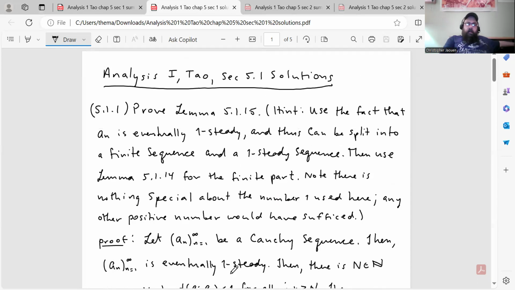So I'll stop the screen share. I'll see you guys in the next video, which will be the summary for section 5.2. The solution set for that exercise set is also short. I think there's only 2 problems for that one too. But next video will be the summary for section 5.2. I'll see you guys then.